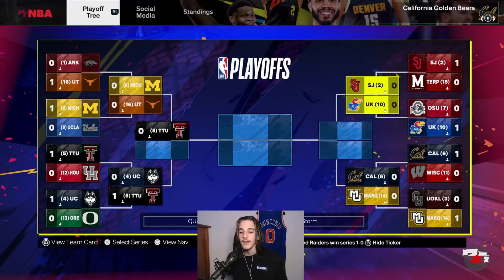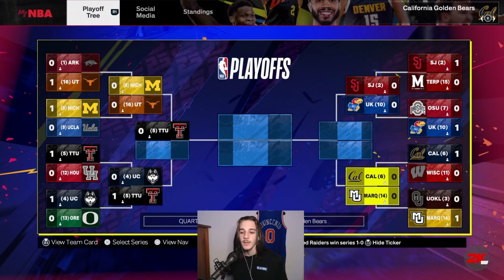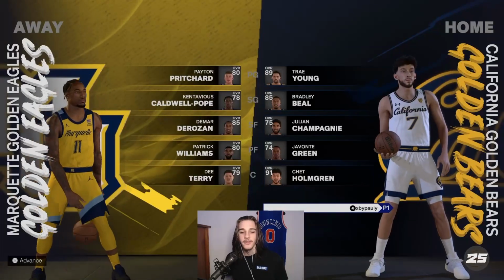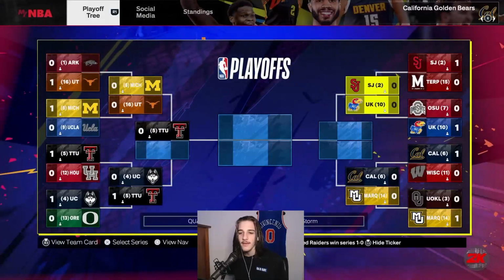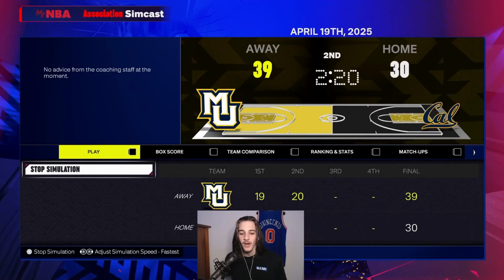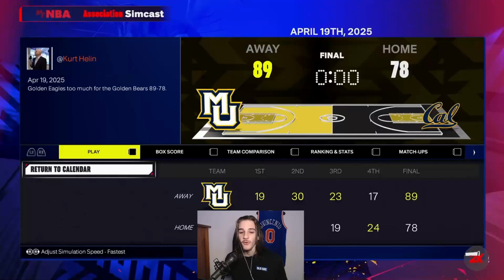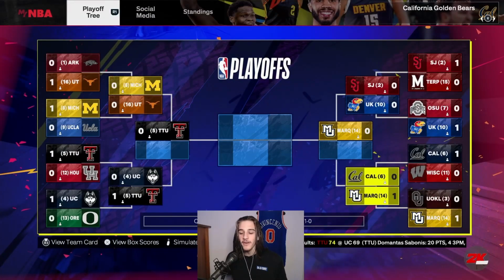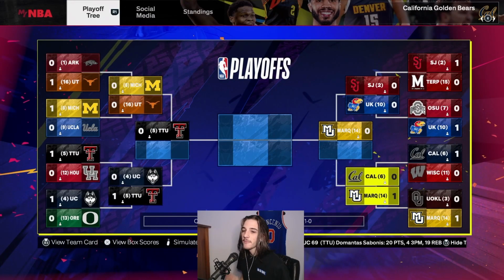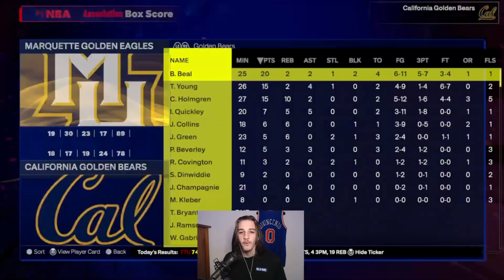Next up, we have number 6 Cal going against number 14 Marquette. Here's another reminder of what the teams are looking like. Can Marquette keep the upsets going? Can they be the Cinderella story of the video? And it looks like they're going to keep it going. But Cal tried coming back in the fourth quarter, but it was not enough. Marquette, as the 14th seed, makes it all the way to the Final Four.